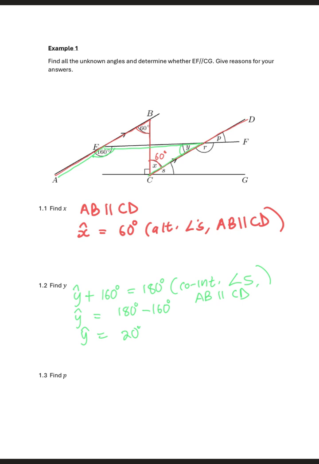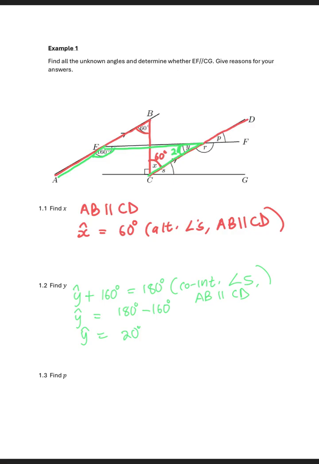And then we have 1.3, we are looking for P. Now we have found that Y is 20 degrees. And now we want the value of angle P. Angle P forms a vertically opposite angle with angle Y, as you can see.